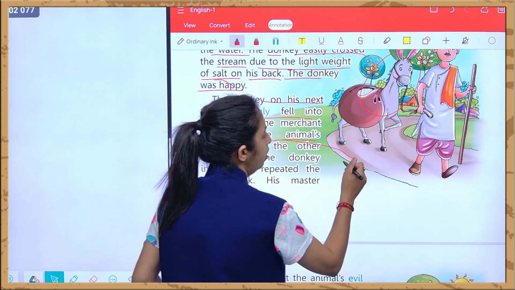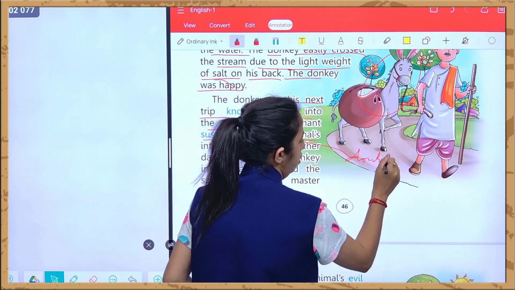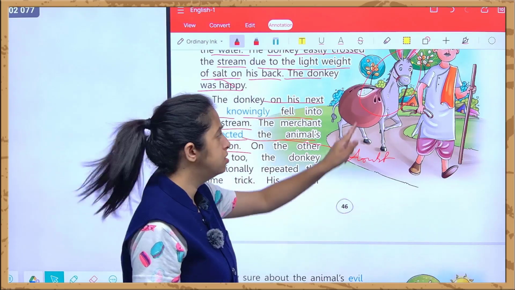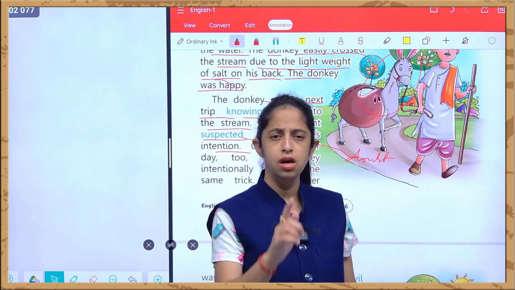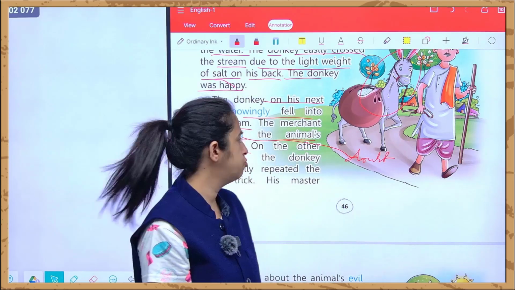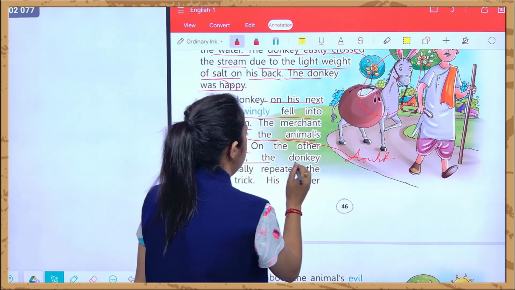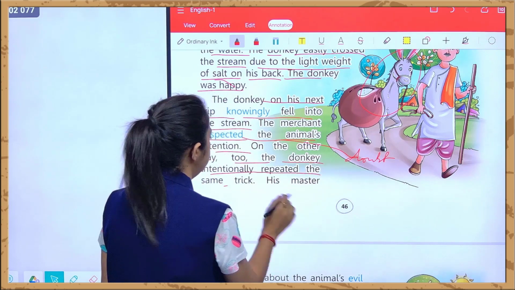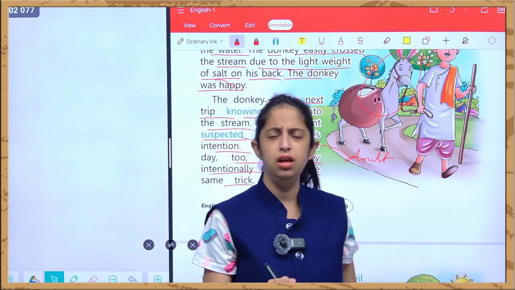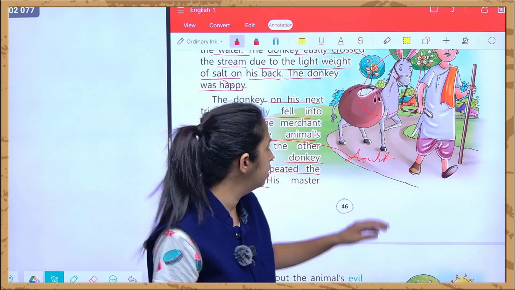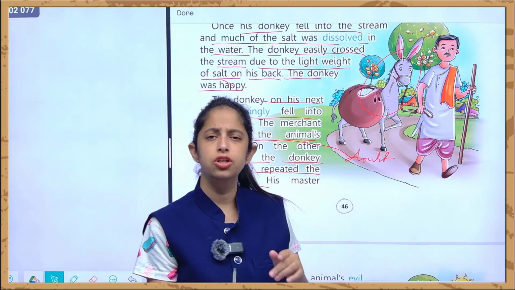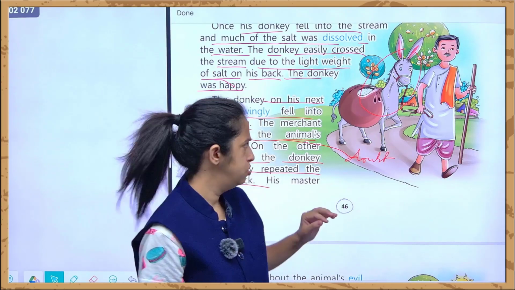Suspected का मतलब क्या हो गया? He was very much doubtful. उसको डाउट हो गया किसके ऊपर? दिस डंकी के ऊपर, दैट ही फॉल्स इंटेंशनली इन दैट स्ट्रीम. On the other day too, the donkey intentionally repeated the same trick, और same trick ही दोबारा से डंकी ने यही से रिपीट किया वापस से. Intentionally he just fell into that stream.